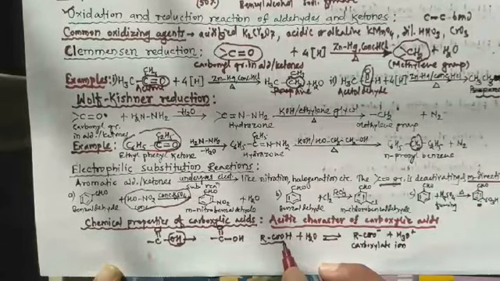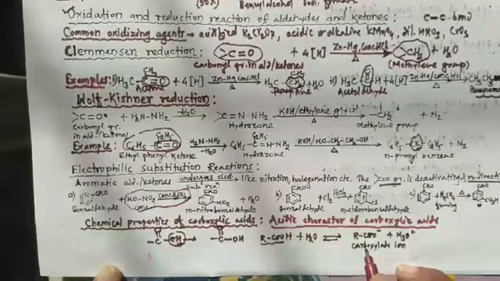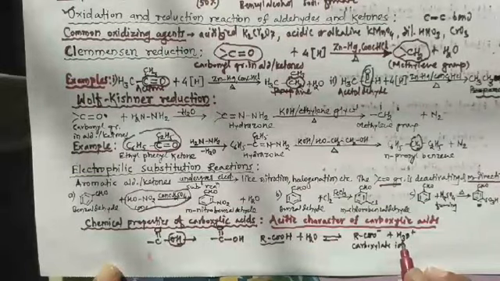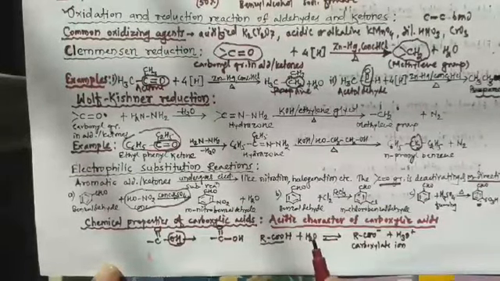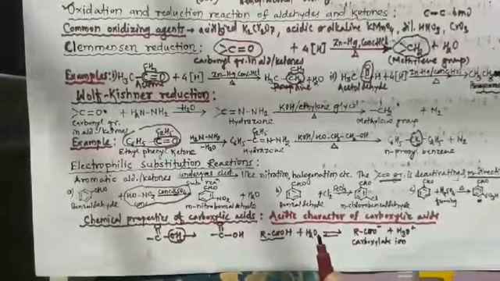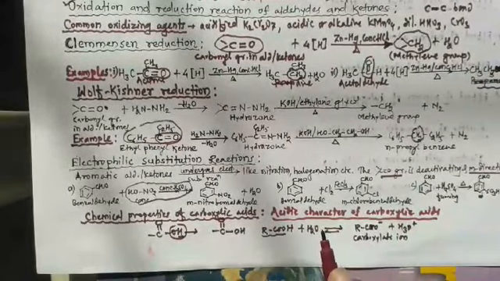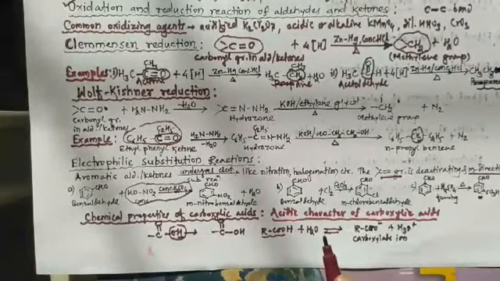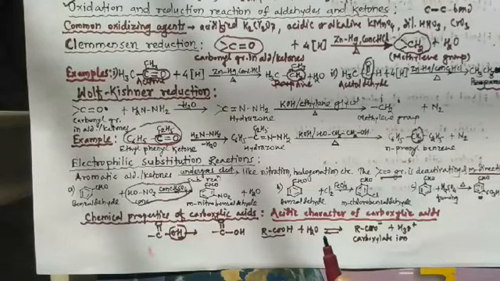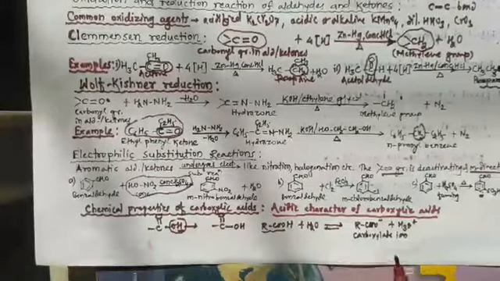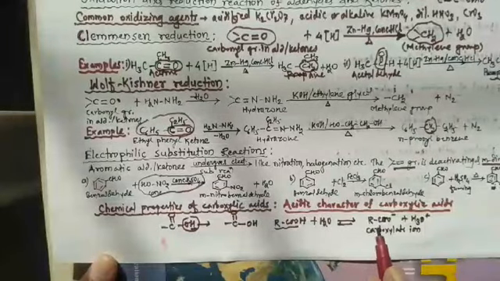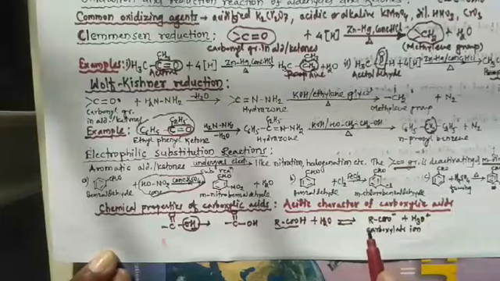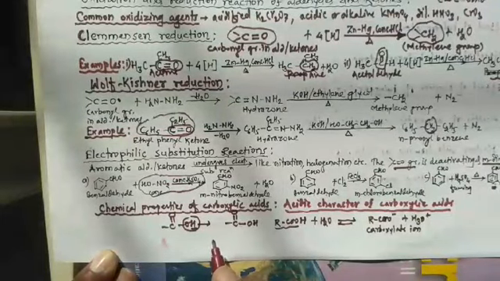So thus carboxylic acid in aqueous solution forms carboxylate ion. The carboxylate ion is resonance stabilized by two equivalent resonance structures, as below.